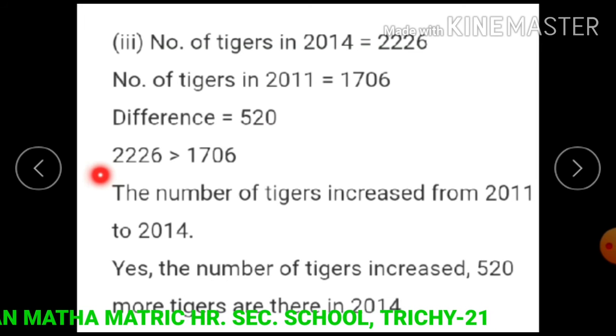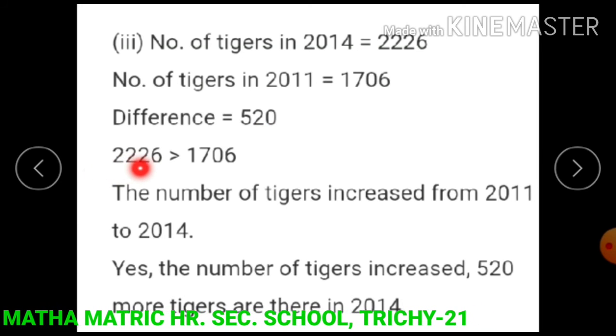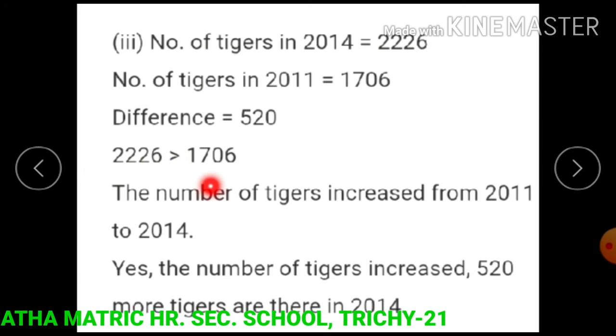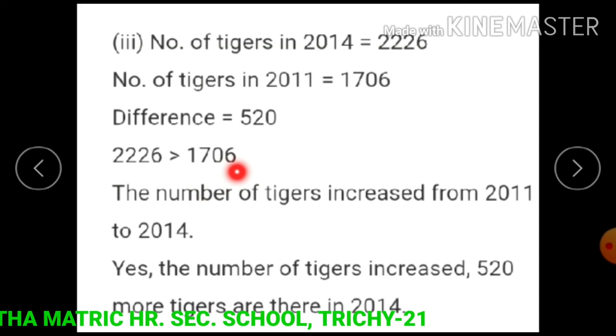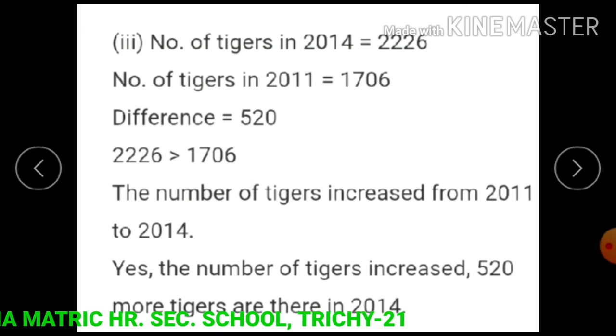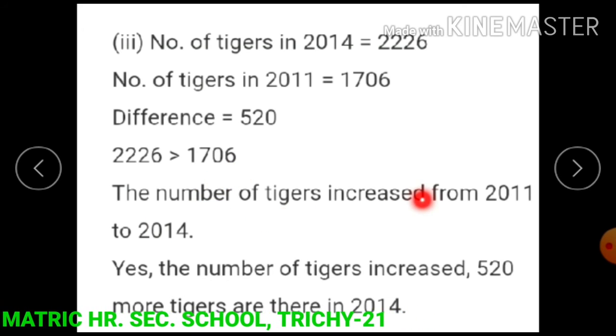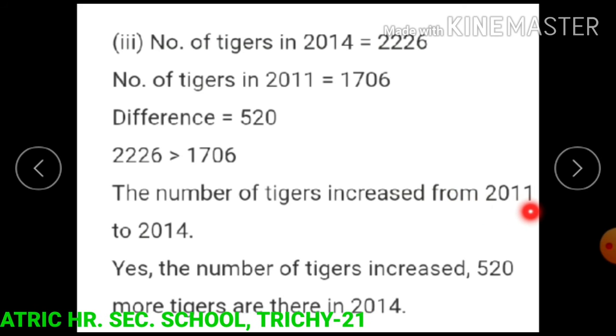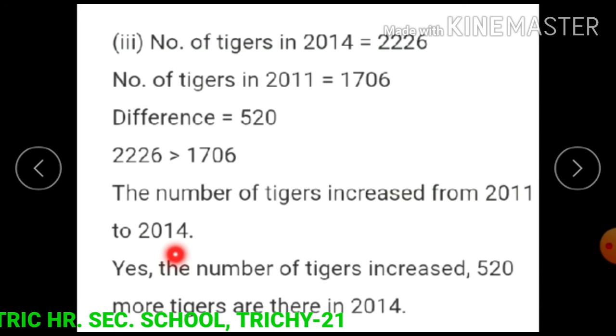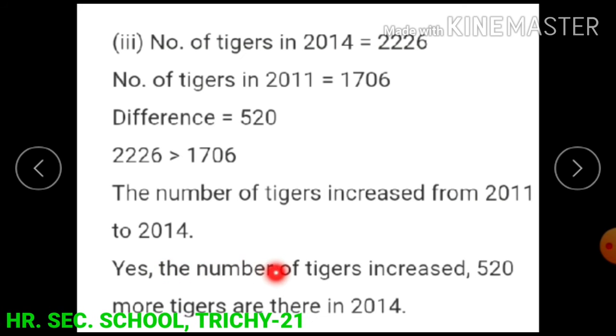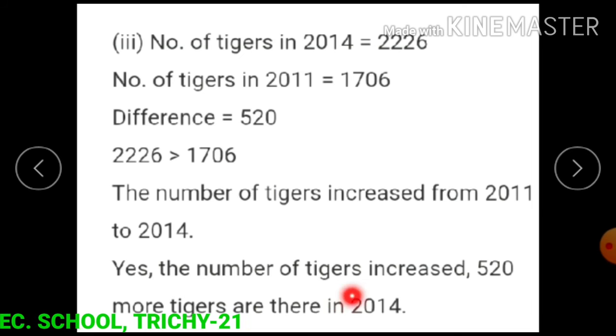Here 2226 is greater than 1706. So the number of tigers increased from 2011 to 2014. Yes, the number of tigers increased. 520 more tigers are there in 2014.